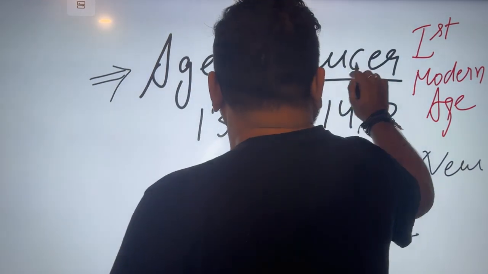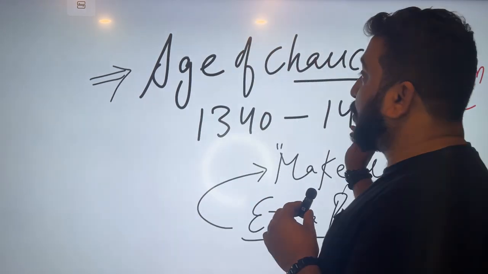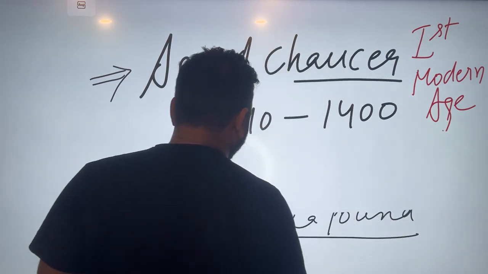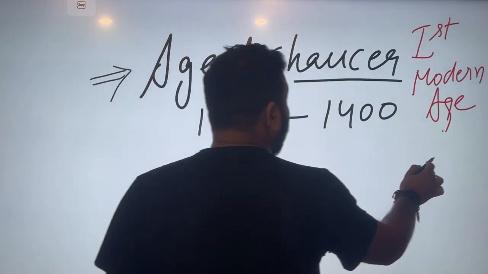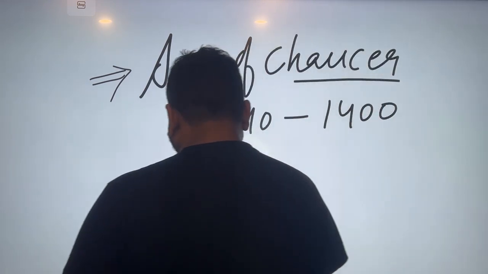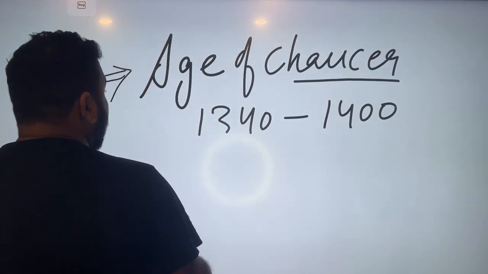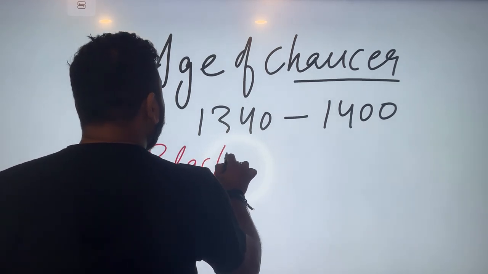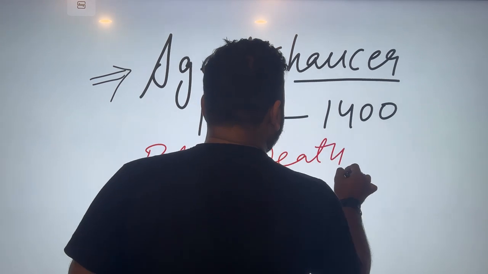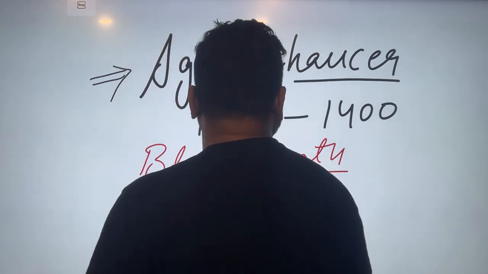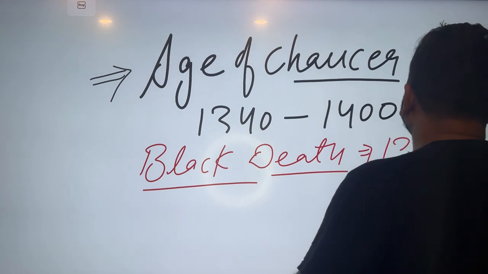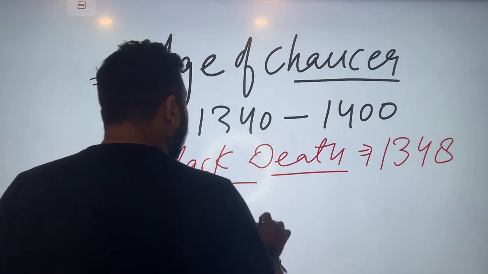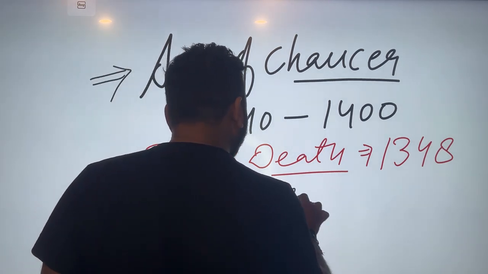Now, see, the first modern age, make it new. Now, what are the new things? Why is Chaucer's age called the modern age? Because of new things. What are the new things? Note it down, because the questions in your paper will be like this: assertion-reason questions, asking why Chaucer's age is called a modern age and what are the salient features where we actually feel that this is the modern age. 1348, Black Death. What is Black Death? The Great Plague.